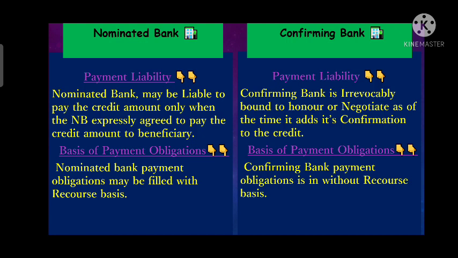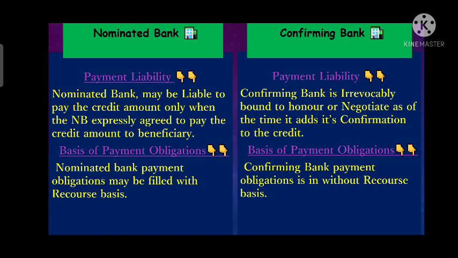Now we will differentiate nominated bank from confirming bank. What is the nominated bank? What is the confirming bank? Nominated bank is that bank with which the credit is available. Means नॉमिनेटेड बैंक वो बैंक होता है जिसको issuing bank LC के अंदर nominate करता है कि credit will be available with your bank.